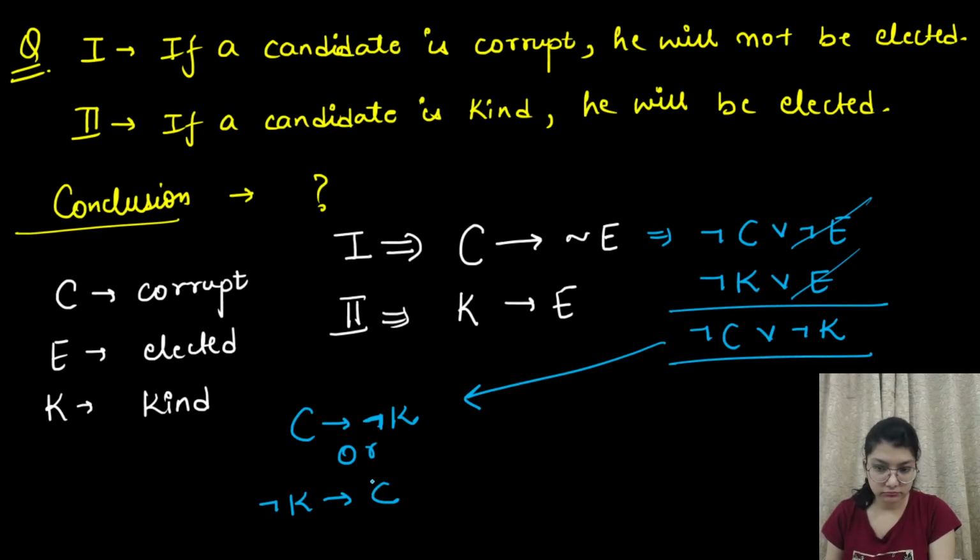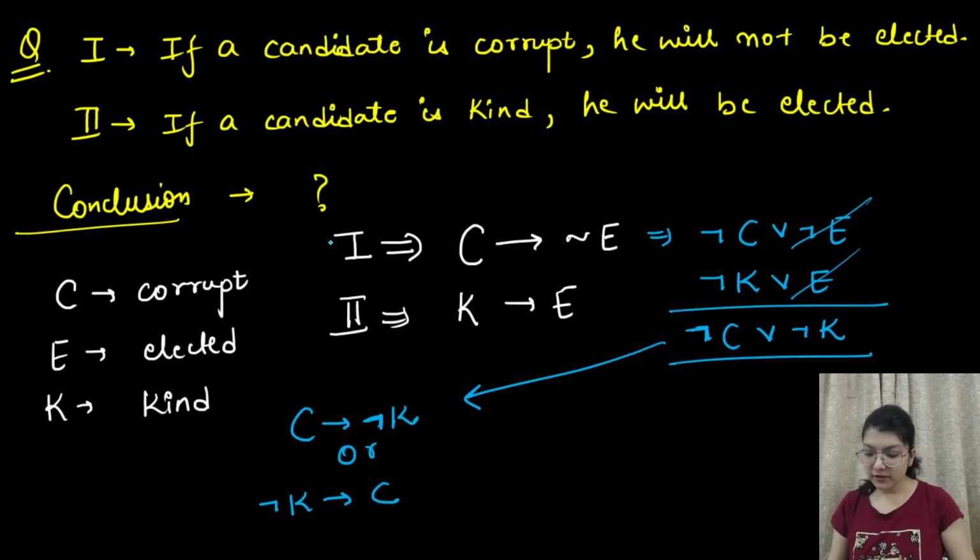Why will and come? Between these propositions there is an and. And is basically between these propositions. To connect these two propositions, we apply this and. There will not be an and in between these.